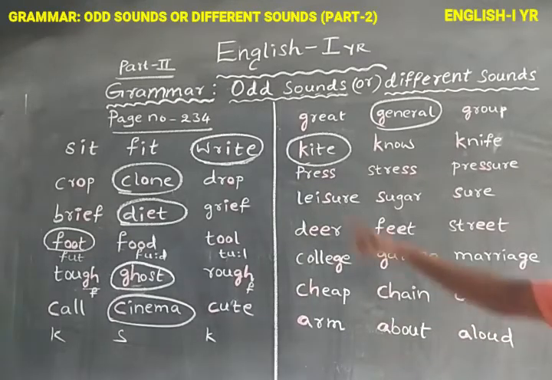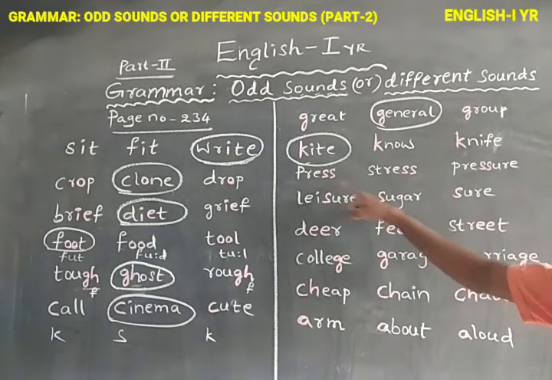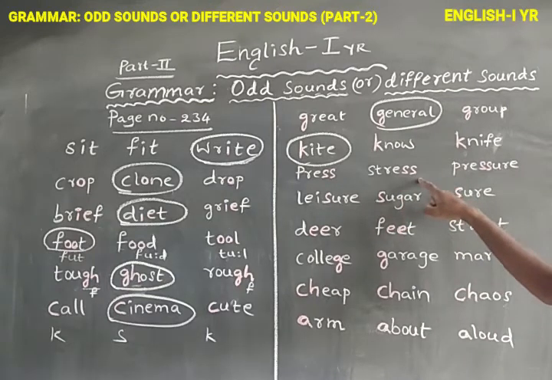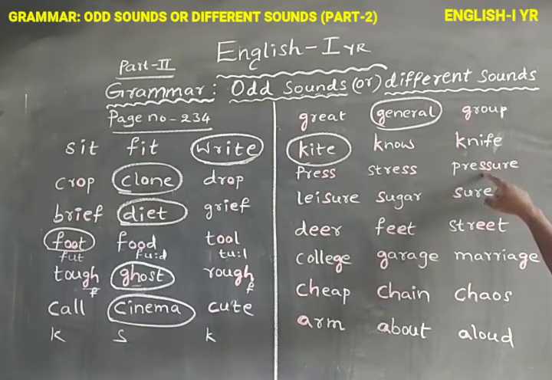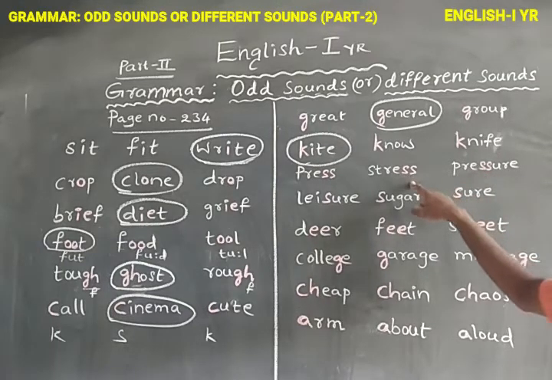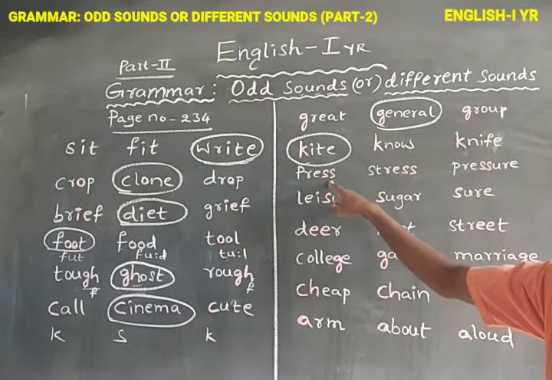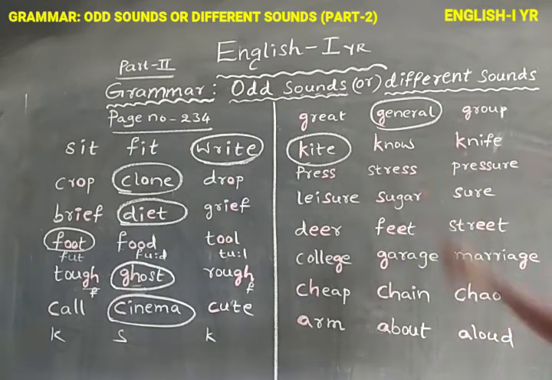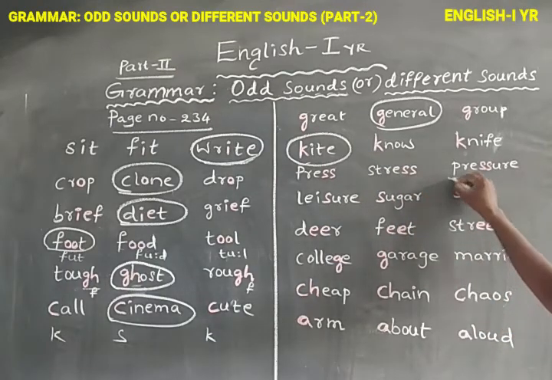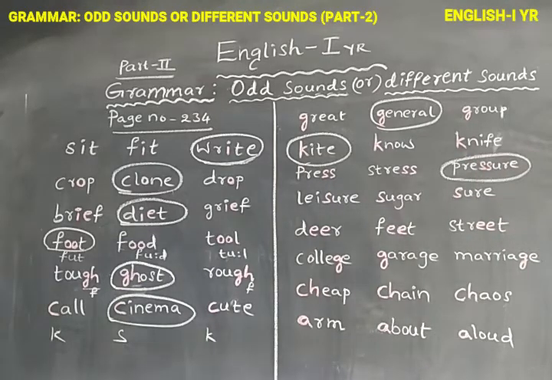Okay. Next, press, stress, pressure. Here SS makes the sound like za, in pressure, the ja sound. Here in stress, the sa sound. Here in press, the sa sound. Stress and press both have the same pronunciation. Pressure is the different sound. Okay.